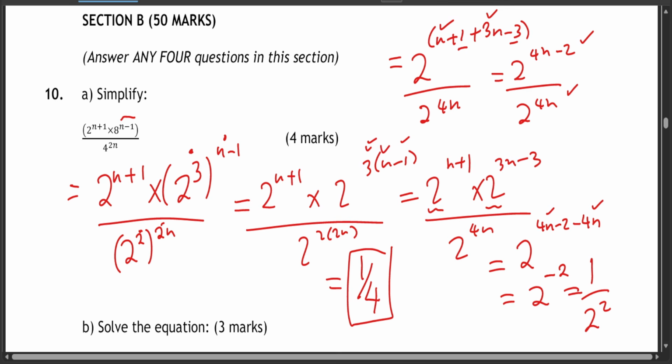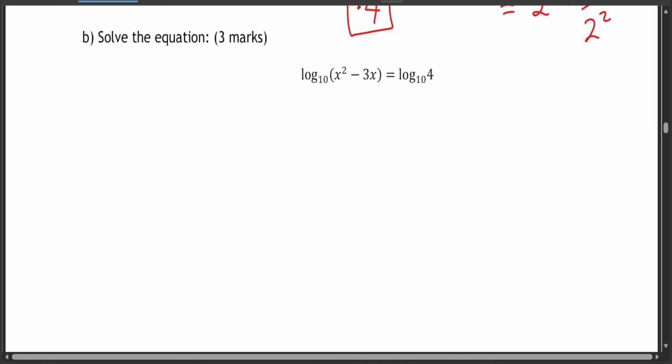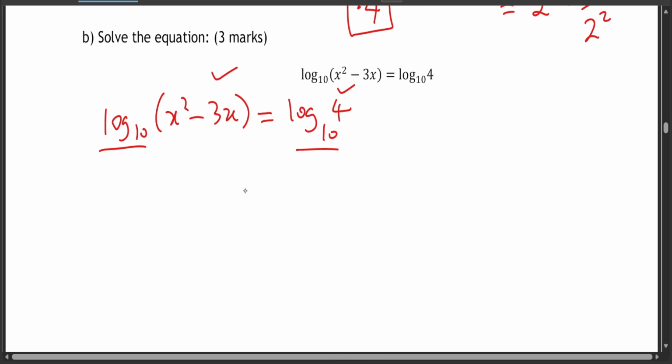So very simple, right? Now solve this question B. Solve the equation. Also very simple. We have log base 10 of x squared minus 3x, which is equal to log 4 base 10. Now if you have such a scenario, if you have this and this, you just equate the ones that are after the log. So you just take x squared minus 3x is equal to 4.